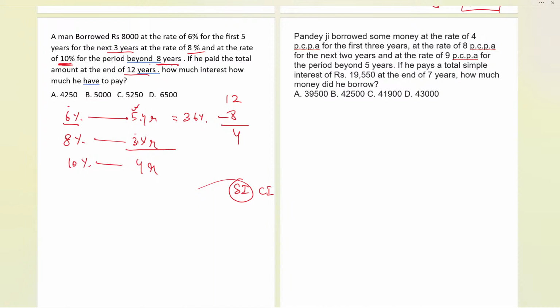Similarly, if for 1 year it is 8%, then for 3 years it will be 3 times 8, 24%. If for 1 year it is 10%, then 4 times 10, 40% over here. So that is the total percentage of the interest we will be getting.